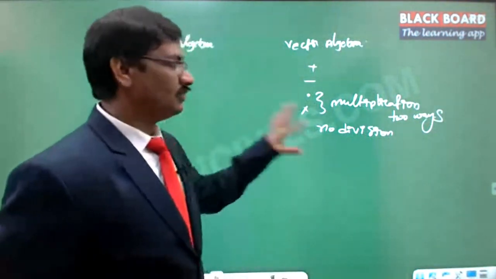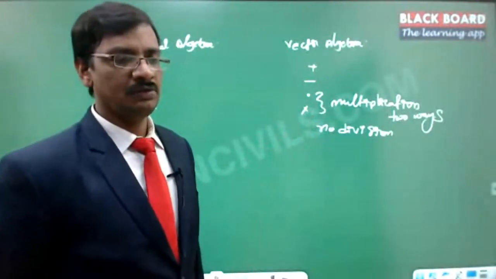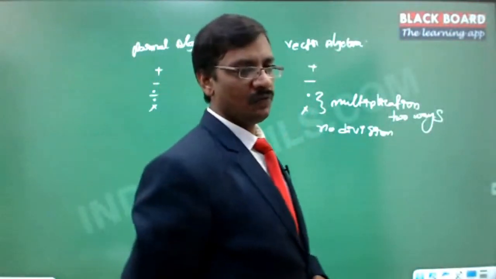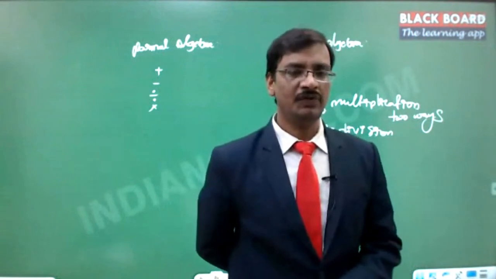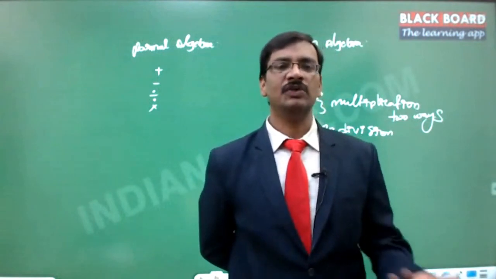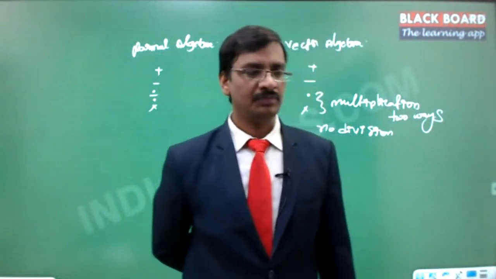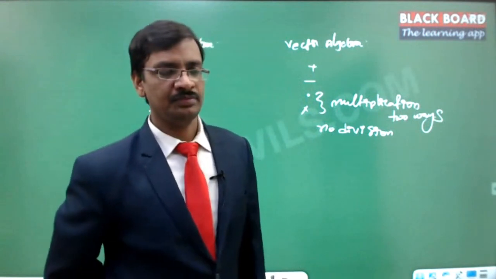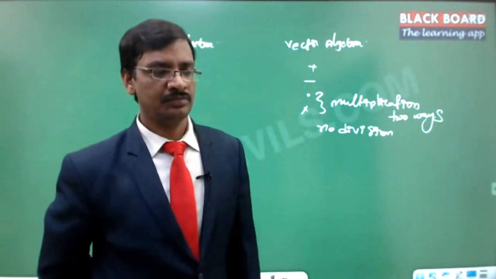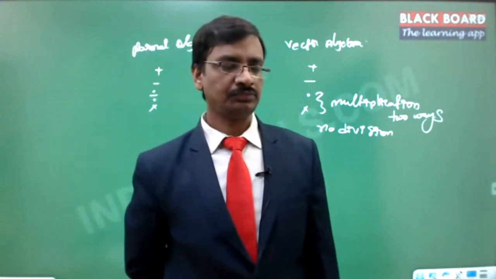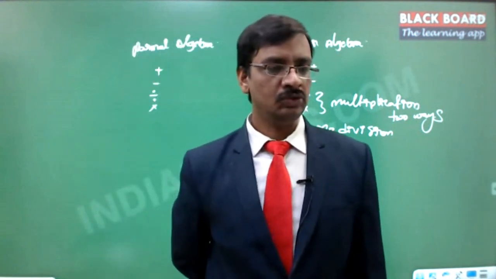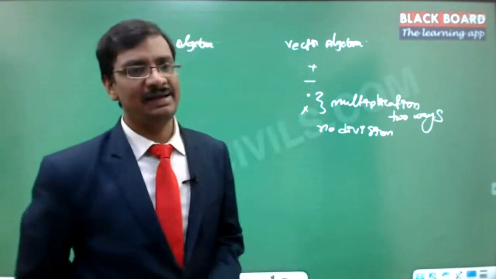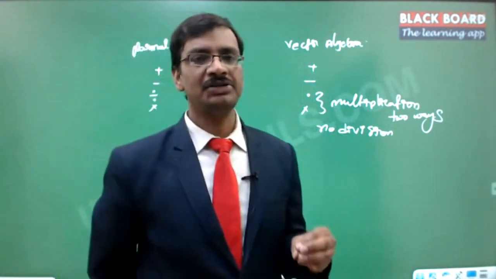On what basis will we decide this? When we define algebra, why do we have to define only 4 different operators? Why can't there be a 5th operator? Why can't there be only 3 operators? On what basis will these operators be decided? Any idea? These operations are decided based on applications to the society.